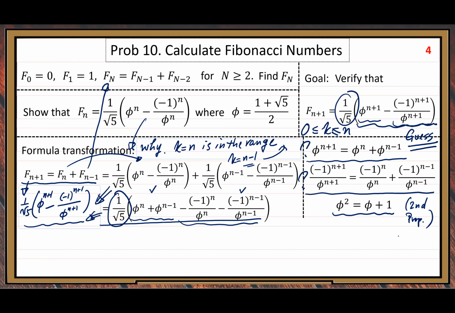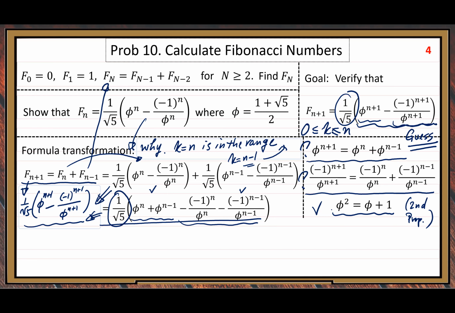Now let's work on this property. It's correct. So we start from this correct equality. Then we multiply the same power of phi to both sides of this equality.